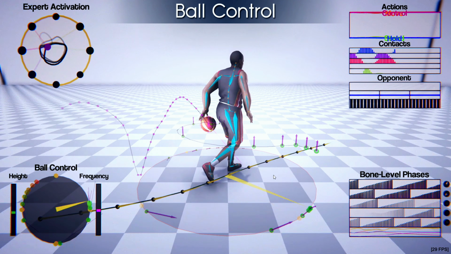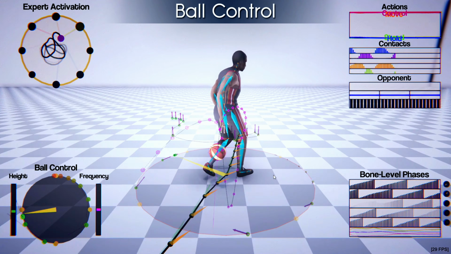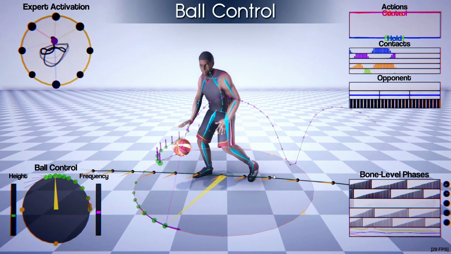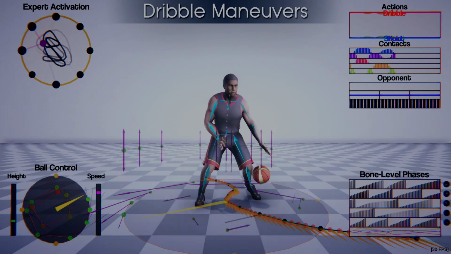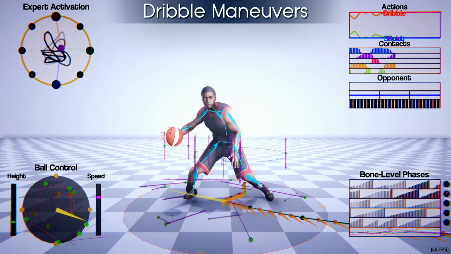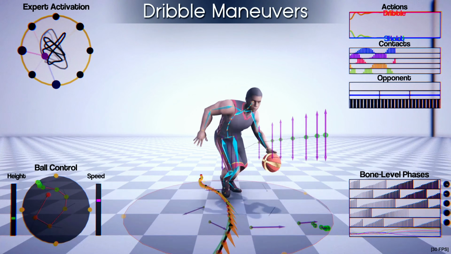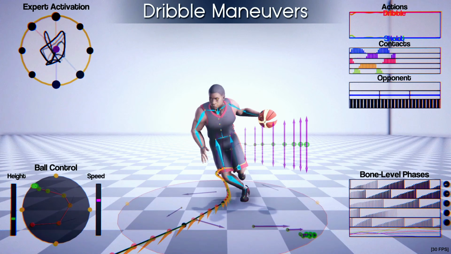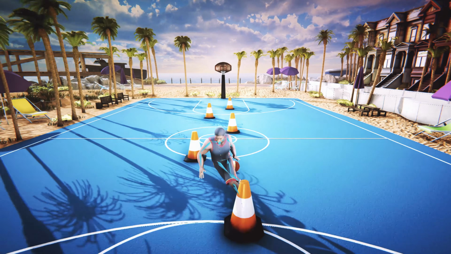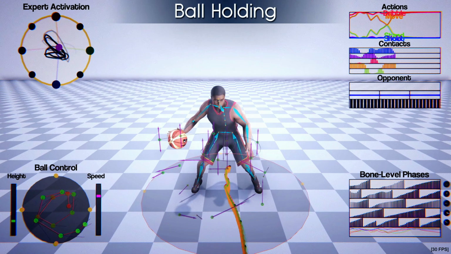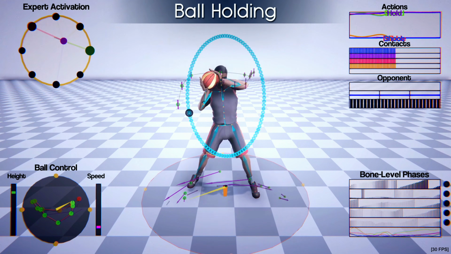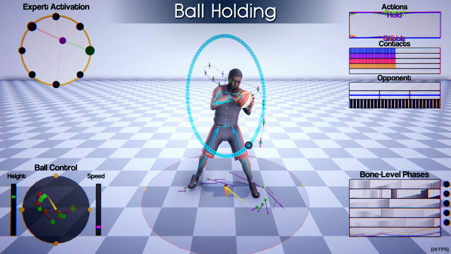By controlling the interaction vectors around the character, the user can create different motions of switching the ball between hands and front or behind the body. We can also create professional dribbling maneuvers by controlling these vectors in a more advanced fashion. The character can also combine such actions while avoiding obstacles on its path. When instructing the character to hold the ball, the network creates a smooth transition and allows the user to freely move the ball around.